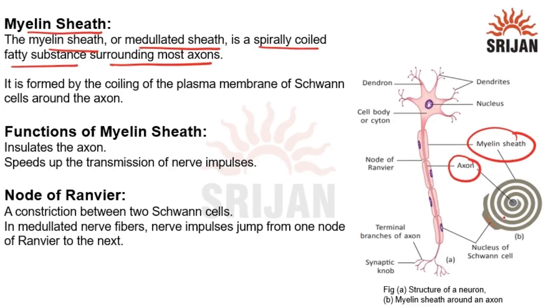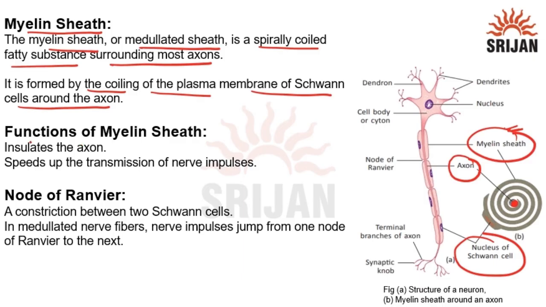The myelin sheath is formed by the coiling of the plasma membrane of Schwann cells around the axon. The nucleus of the Schwann cell secretes this fatty substance around the axon.